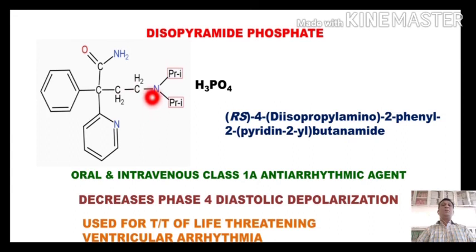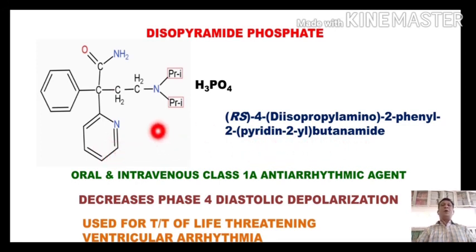On position number 4, we have a diisopropylamino group. On position number 2, we have a phenyl group. Again on position number 2, we have a pyridine ring which is attached with its position number 2. So in this way it will become 4-diisopropylamino-2-phenyl-2-pyridin-2-yl butanamide.